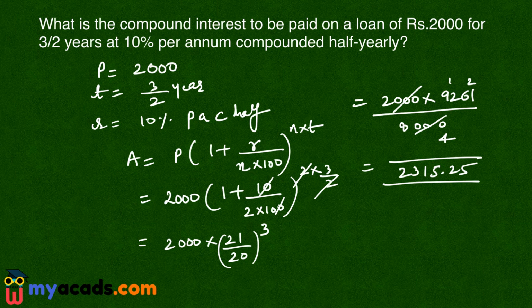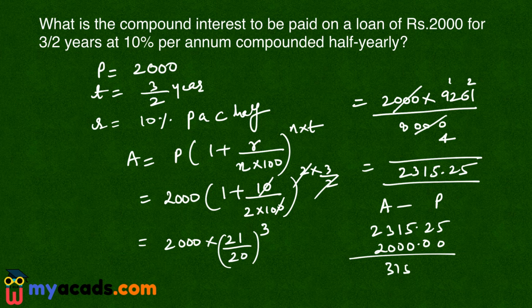So compound interest is amount minus the original principal. So 2315.25 minus 2000. So the answer is 315.25. So this is the answer to this question.